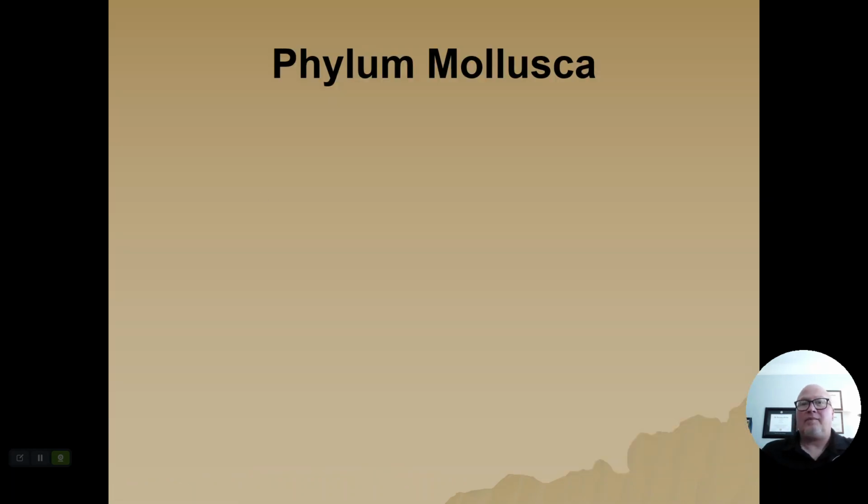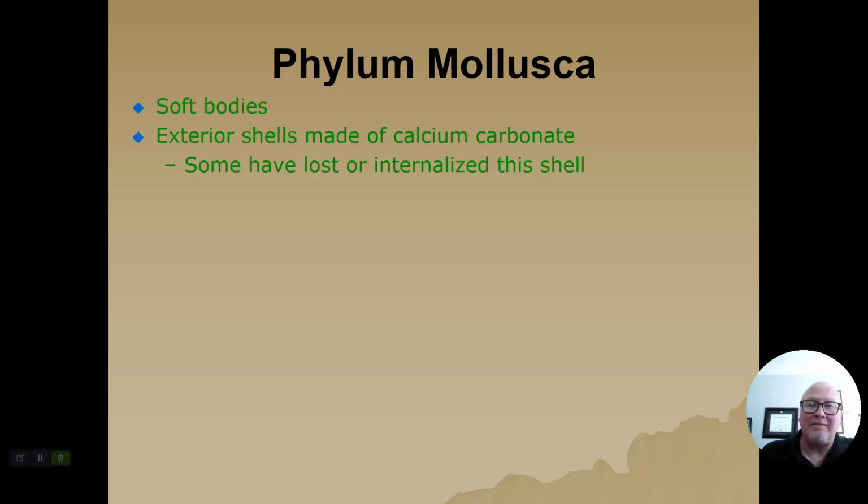Mollusca. Mollusks are one of my favorite group of animals here, oftentimes because we eat them. These are things like snails or oysters or clams or scallops. So they have a soft body. They have an exterior shell that's made of calcium carbonate.